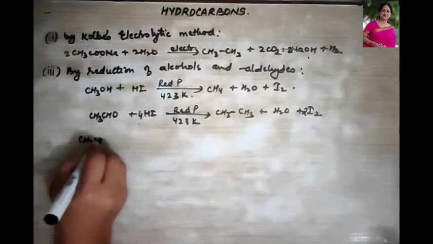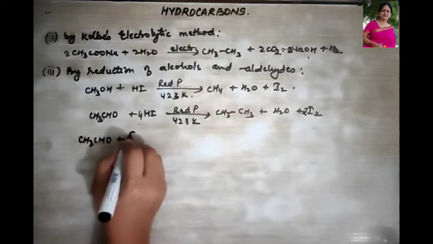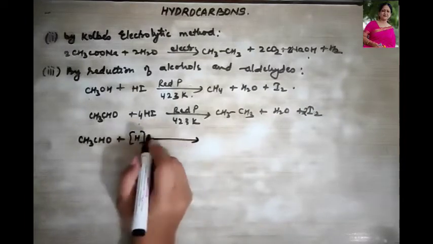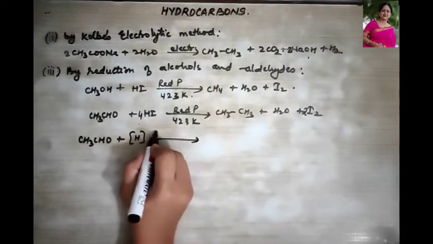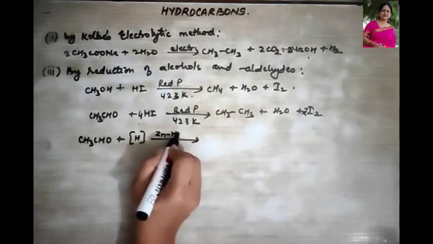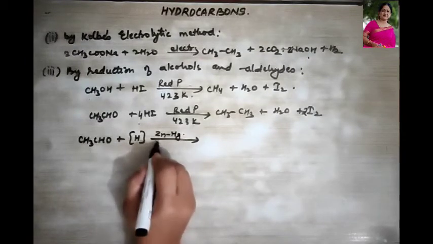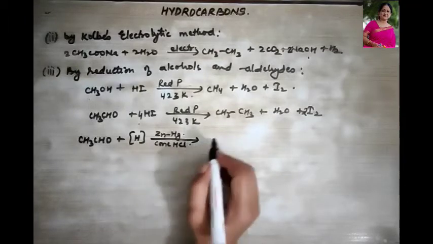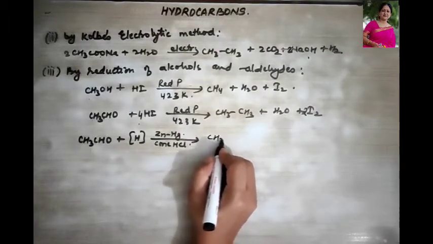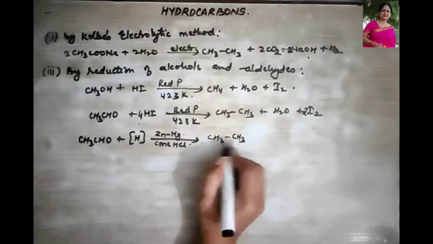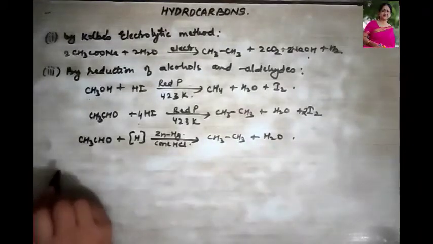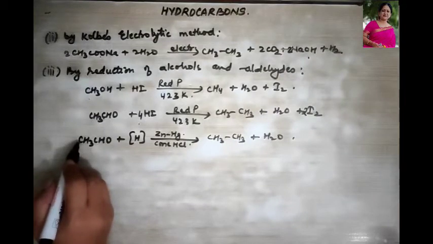So firstly I'll do it with aldehydes when they are reduced with amalgamated zinc, that is ZnHg, with what did I say? Concentrated HCl. It is going to give us alkane. What is that alkane? Ethane plus water is given out. This was in terms of aldehyde.